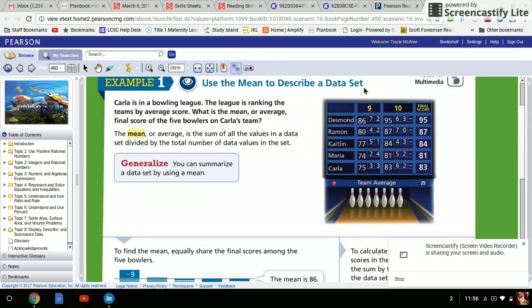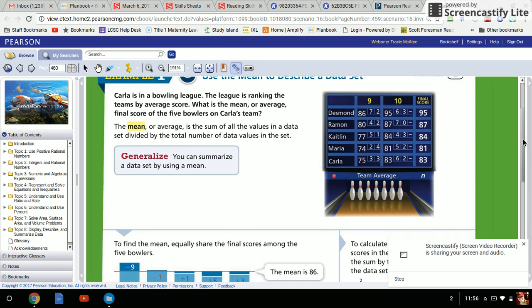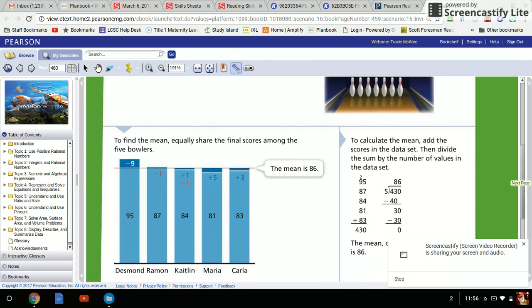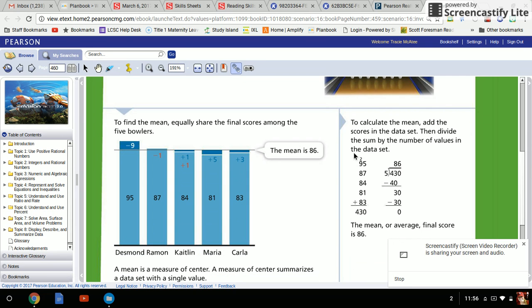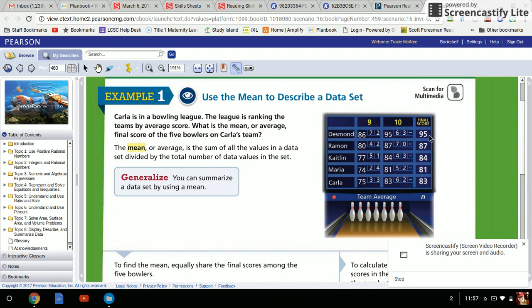So Carla is in a bowling league. The league is ranking the teams by average score. What is the mean or the average final score of the 5 bowlers in Carla's team? So these are the 5 bowlers on the team, and these are their final scores. You're trying to get the average of all of these scores, and you do that by adding up all of the scores, which is done right here. So they added 95, 87, 84, 81, 83. Those are the final scores.